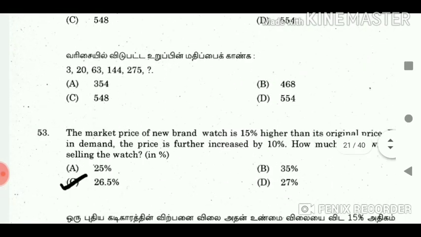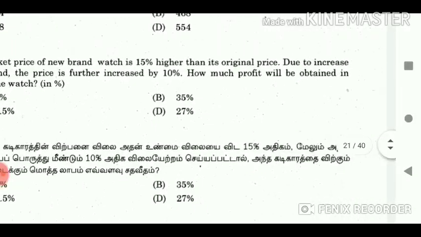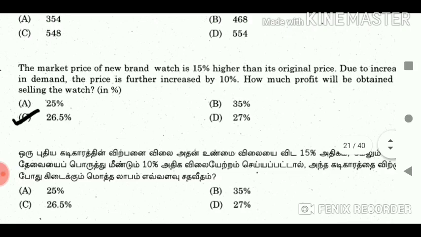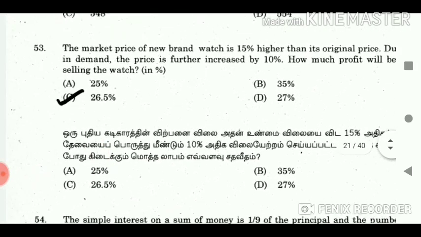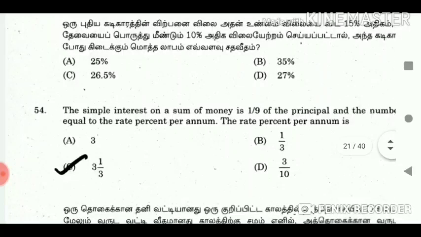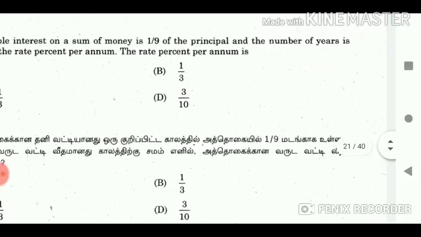Answer 468. 53. The market price of a new brand watch is 15% higher than its original price. Due to increase in demand, the price is further increased by 10%. How much profit will be obtained in selling the watch, in percentage? Answer 26.5%. 54. The simple interest on a sum of money is 1 by 9 of the principal.